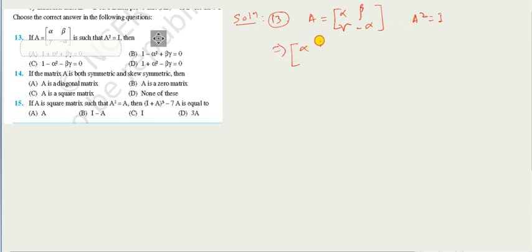A square means it is alpha, beta, gamma, minus alpha, and again A is alpha, beta, gamma, minus alpha. It is equal to I. I is 1 0 0 1. So now let us multiply. This is the first row and first column. This will be alpha square plus beta gamma.